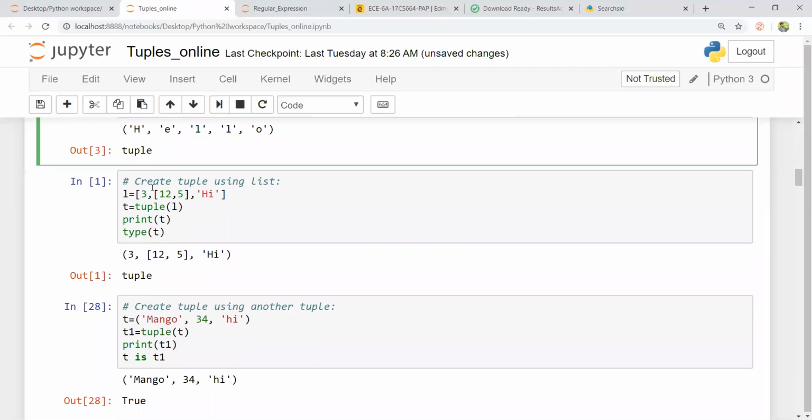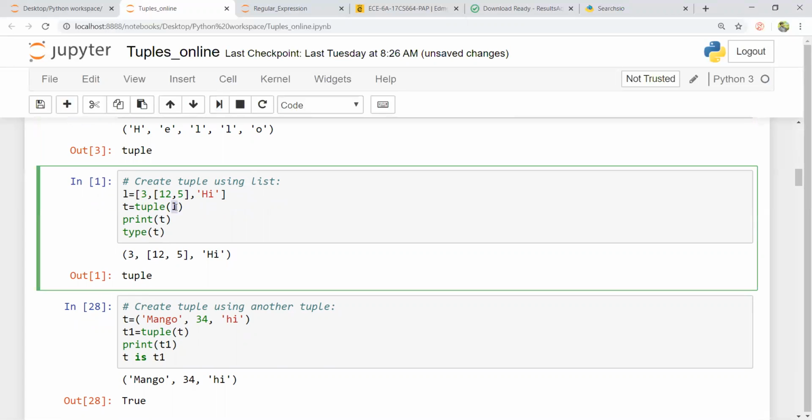Creating a tuple using a list. I can give the tuple method an input argument as a list also. Here I have created a list L is equal to 3, then again a list inside the list, that is 12, 5, which is the second element of the list, and I have a string here. I simply call the method called tuple and pass this input argument as a list, L. So that creates a tuple using a list.